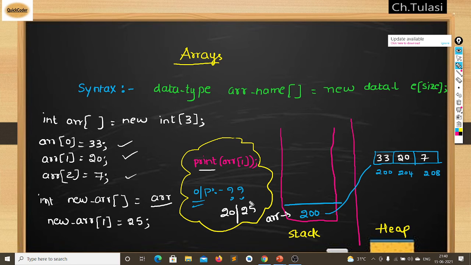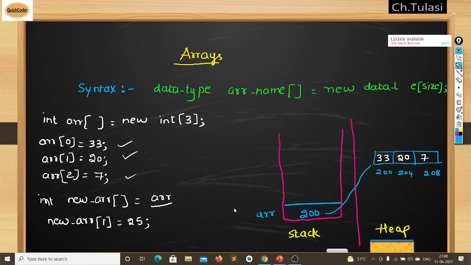Okay, let's analyze this. The array is allocated at 200; in the stack it is storing 200 as the value. When I assign this array to newArray, newArray will also shallow copy this address and point to the same array. It also copies the address 200 and points to the same array.